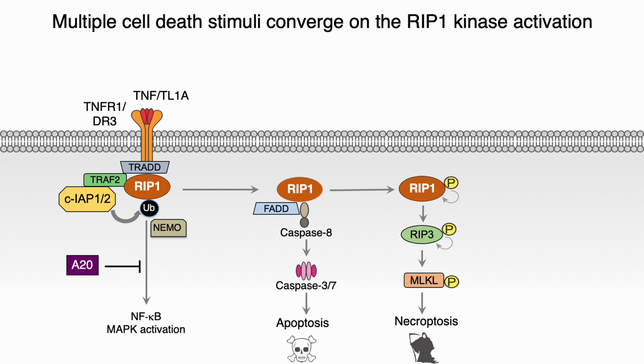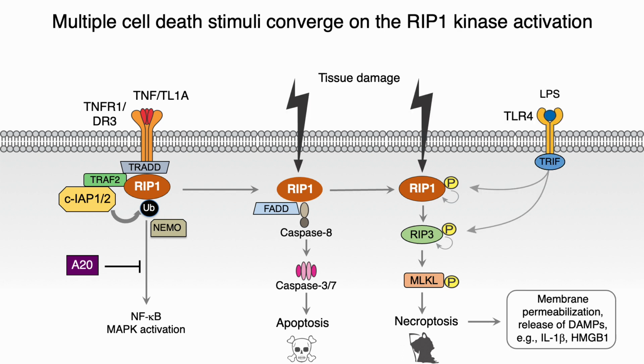But if caspase-8 activation is compromised, RIP1 can assume an active conformation that leads to autophosphorylation that enables interaction with the next kinase, RIP kinase 3, that also will autophosphorylate and then phosphorylate the pseudokinase MLKL, leading to necroptosis. Now, activation of RIP1 can also be due to activation of toll-like receptor 4 in response to LPS, or due to tissue damage that results in membrane permeabilization and release of DAMPs or other inflammatory factors.